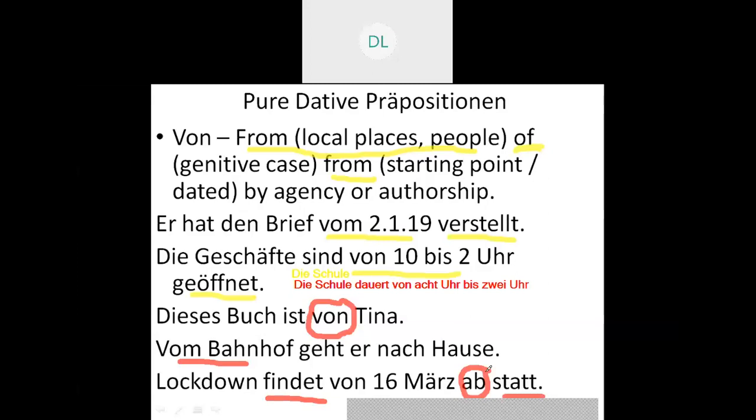So shall we proceed ahead? The first one we have discussed was aus. That is aus, from cities and countries and all, that is an origin. But for von, that is from local places or people, and again by agencies. Next meaning, that is of, we have discussed. And here were a few examples. So let's move ahead to the next one now.